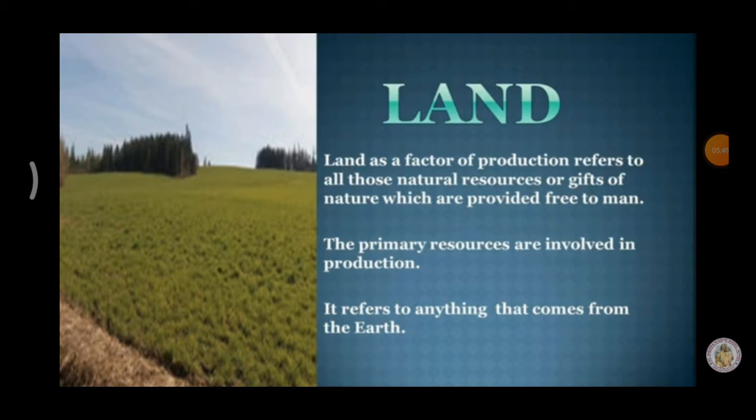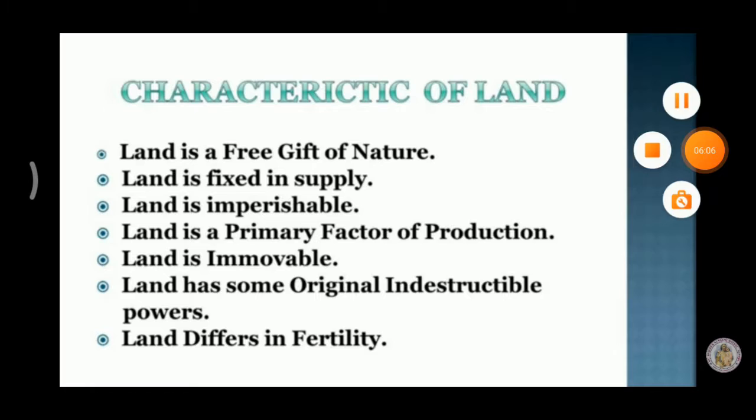Land as a factor of production refers to all those natural resources or gifts of nature which are provided free to man. So, land is a free gift of nature. The primary resources are involved in production. All primary resources are involved in this production.